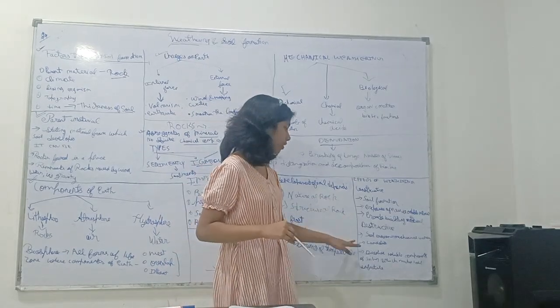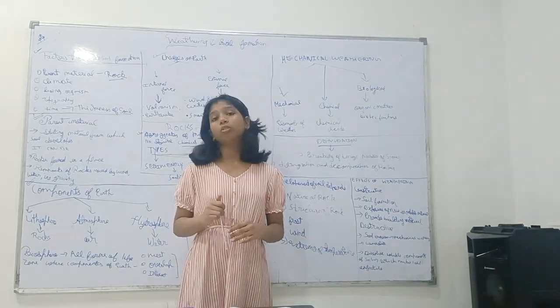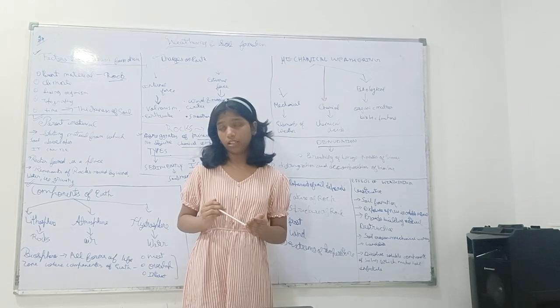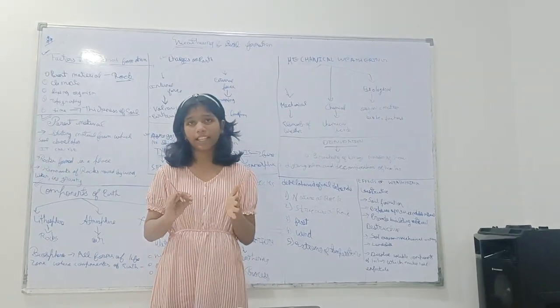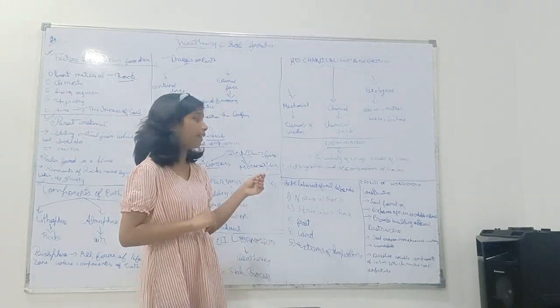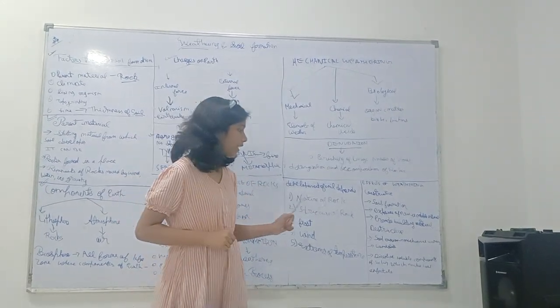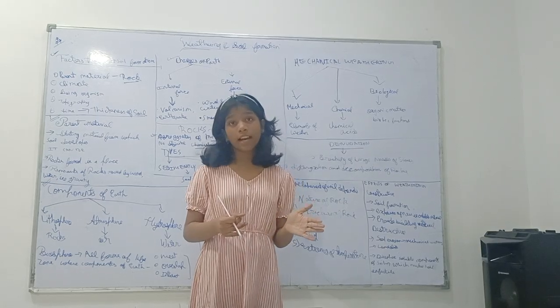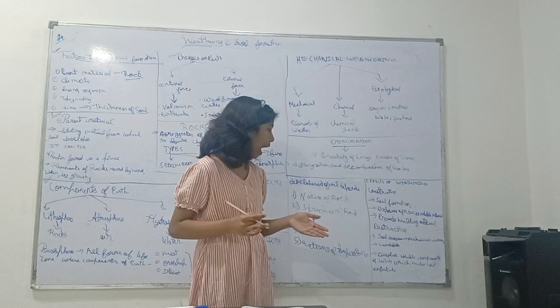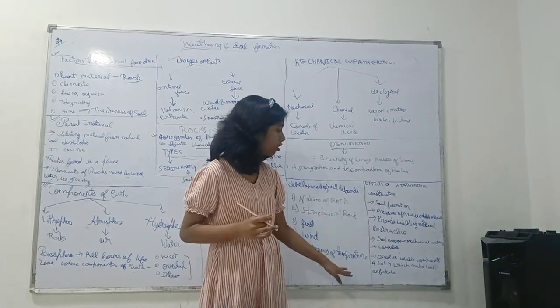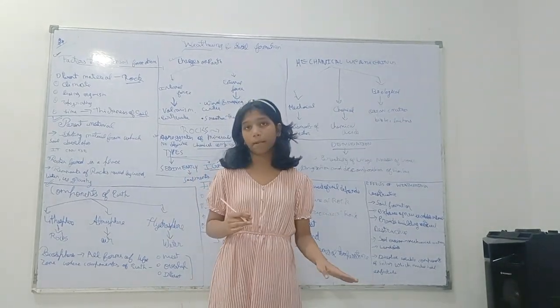Then there are also the destructive effects. The first is soil erosion. Soil erosion sometimes happens because of weathering, especially mechanical weathering. The second is landslides. Landslides may also occur due to weathering. And the third is they dissolve soluble components of soil.